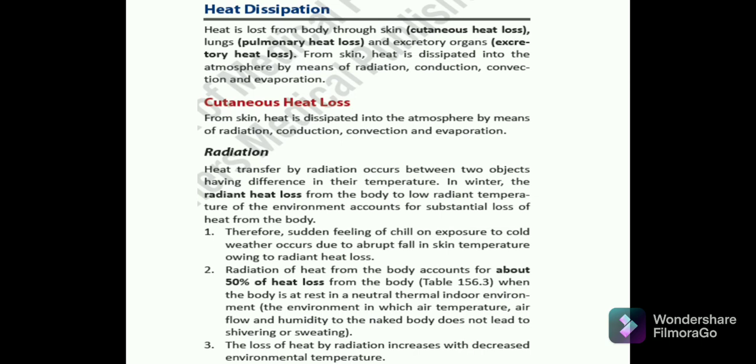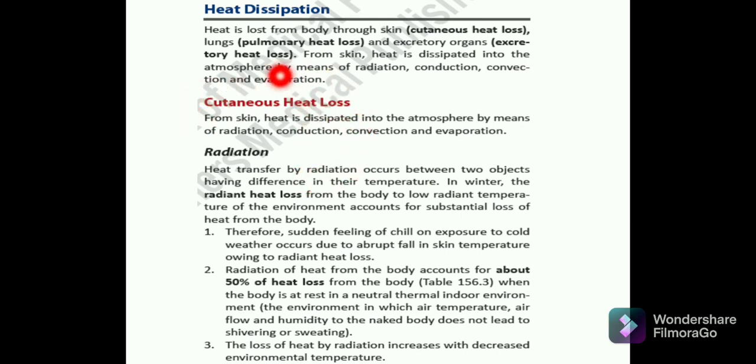Then comes heat dissipation. Now heat dissipation is basically the heat lost from the body through the skin, that is the cutaneous heat loss, or the lungs, that is the pulmonary heat loss, or the excretory organs, that is the excretory heat loss. From the skin, heat is dissipated into the atmosphere by means of radiation, conduction, convection, and evaporation.